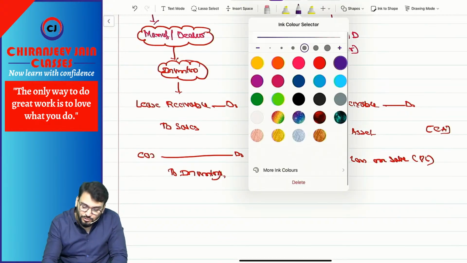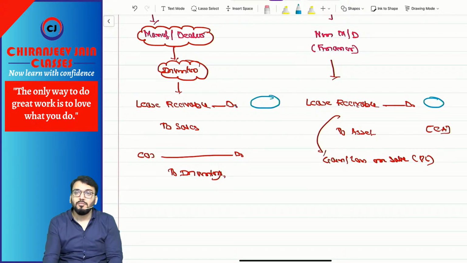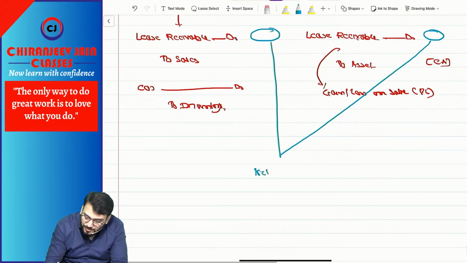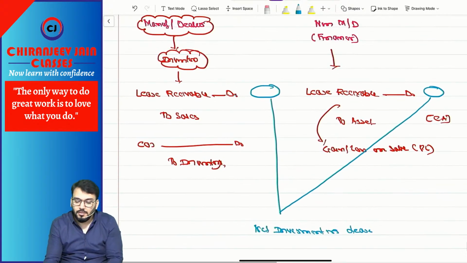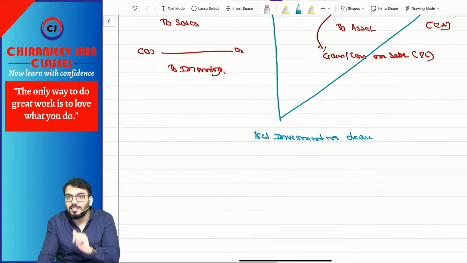Only I need to explain to you what amount this will be. This amount. Understood? So this amount is known as net investment in lease. Net investment in lease. Understood? So can I say lease receivable will be recognized at net investment in lease? Net investment is what? That I need to explain.